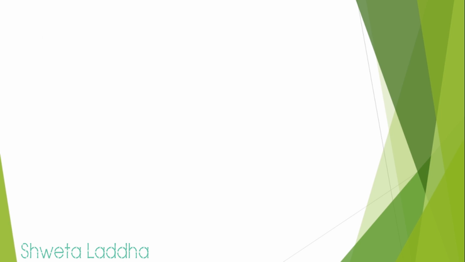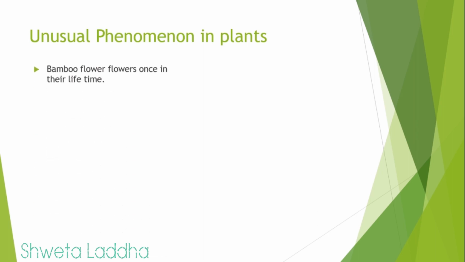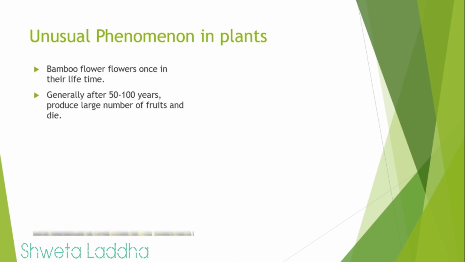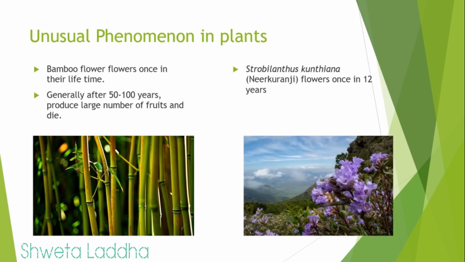Let us see some unusual phenomena in plants. Bamboo plants flower once in their lifetime. Generally, the lifespan is of 50 to 100 years. And imagine they produce flowers only once in their lifetime with a large number of fruits and later they die. Whereas Strobilanthes kunthiana, Neelakurinji, flowers once in 12 years. So you can see bamboo and Neelakurinji. It was seen in 2006 that the entire hilly regions of Kerala and Karnataka were full of Neelakurinji flowers.